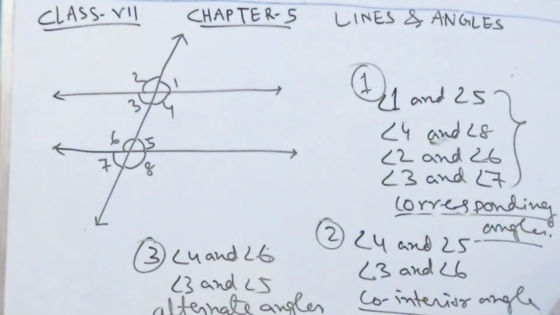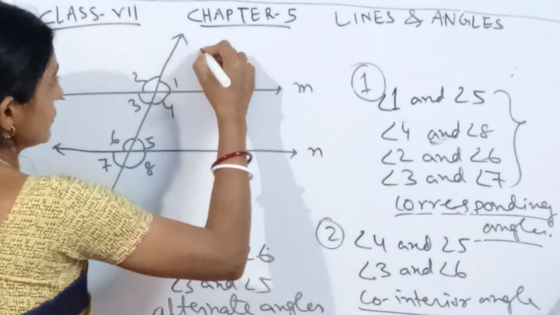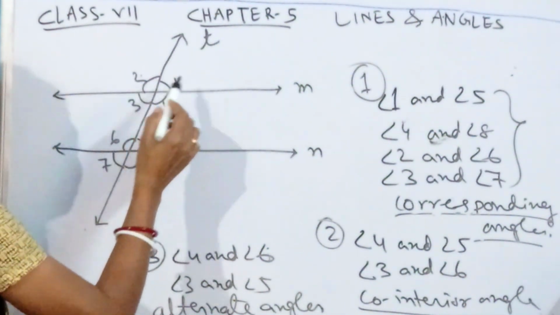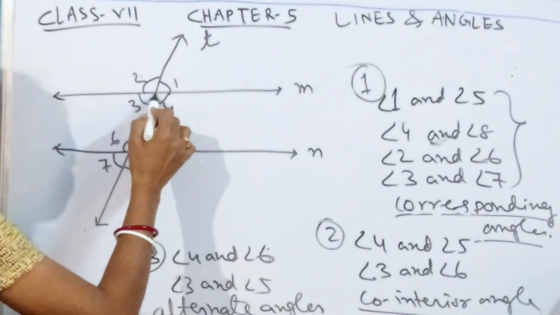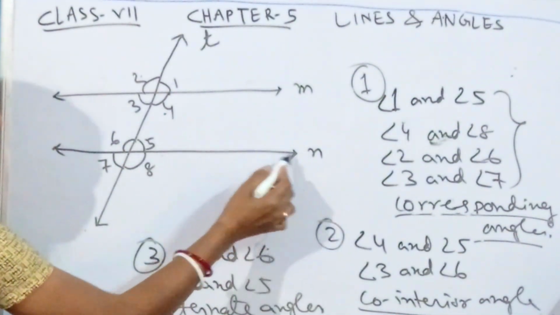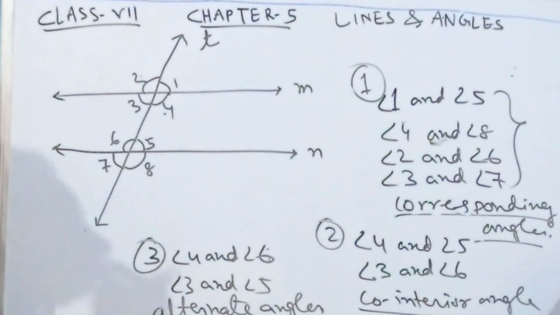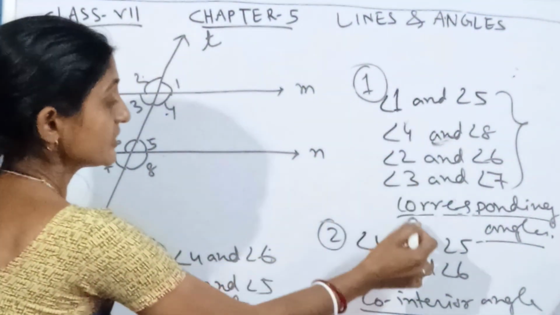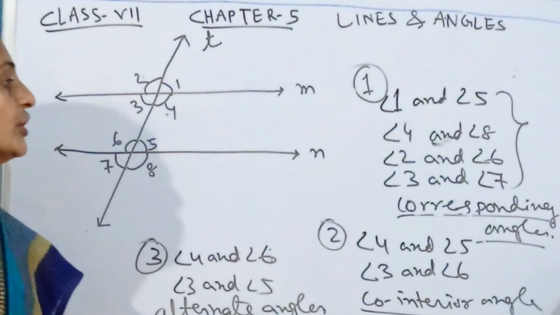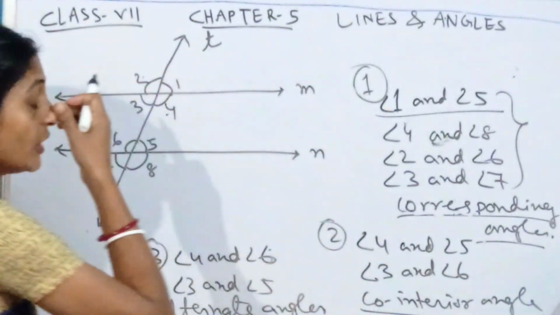Now we will discuss when two lines are parallel. Here the lines M and N, this is the second situation, and this is the transversal T. Here also we have the same number of angles, 1, 2, 3, 4. When transversal T intersects M at this point, we get these four angles, and when T intersects line N, it also gets four angles. Now we want to know what the relation will be. The pairs are the same, but here we have some minute changes, like the pairs we consider here, called corresponding angles.